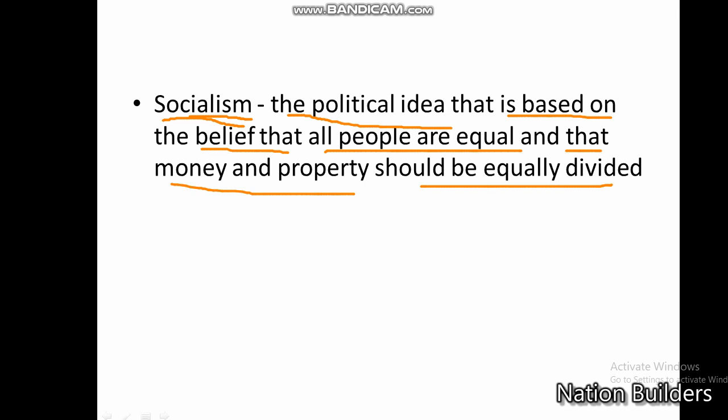This is the meaning of socialism. Read this part again so you will get the idea very easily. Socialism is the political idea that is based on the belief that all people are equal and that money and property should be equally divided.